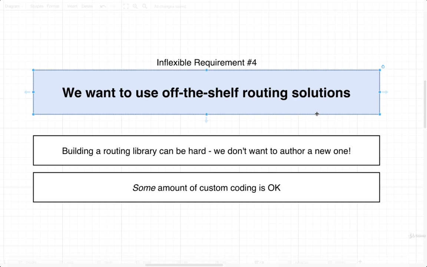And I want to be able to use those different frameworks and not have to build our own custom framework just to handle navigation inside of our app. So if it feels like we have to make our own kind of custom framework around navigation, we are probably doing something not quite so correct. Now, having said that, there might be one or two scenarios where we will have to write out at least a little bit of custom code just to add in support for one or two small things in these different routing libraries. And we will take a look at an example of that inside this app.